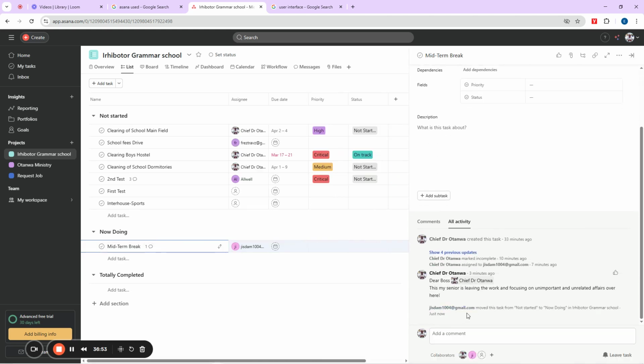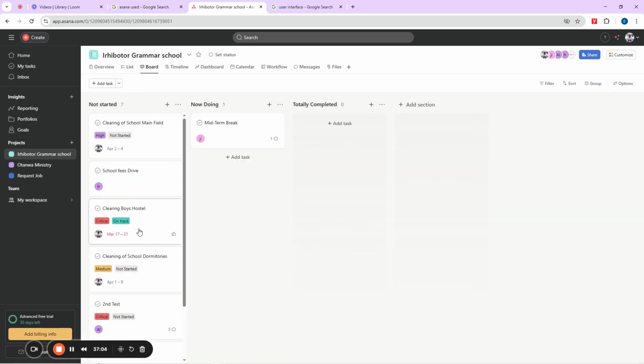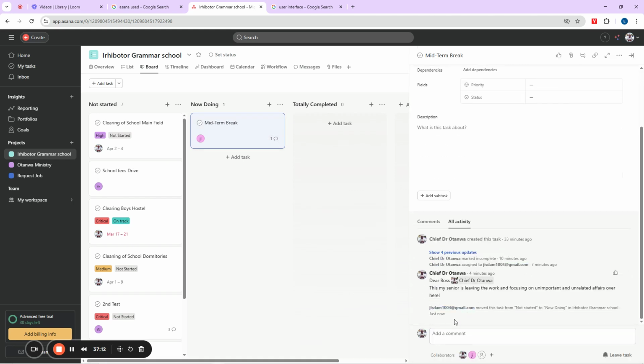She said, okay. She said that the task is now moved from started to now doing, right? So she has actually moved the task from when you said that the task is not started. You see now, she moved the task from here to now doing. You see now, that is what she now has here as a comment. You see?